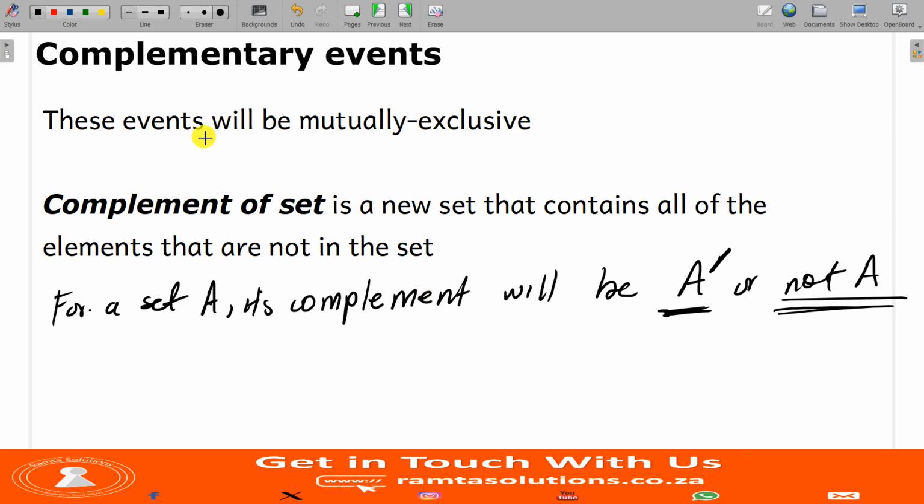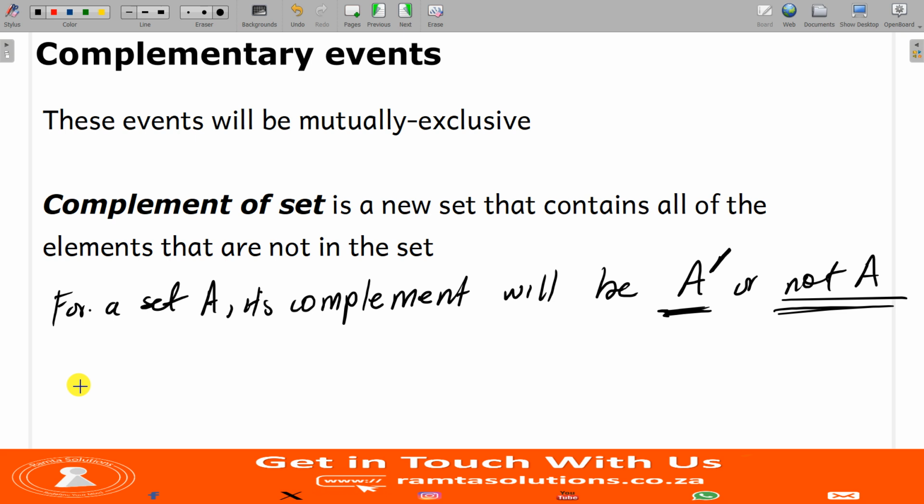Remember we said these guys will be complementary. So what does it mean when we say they are complementary?